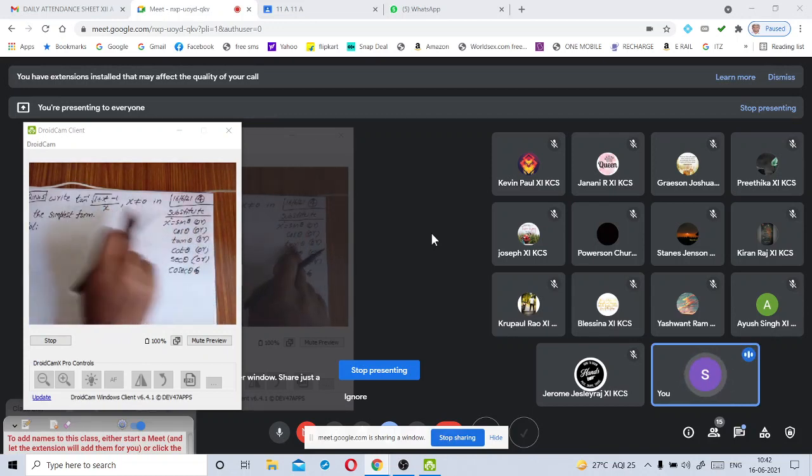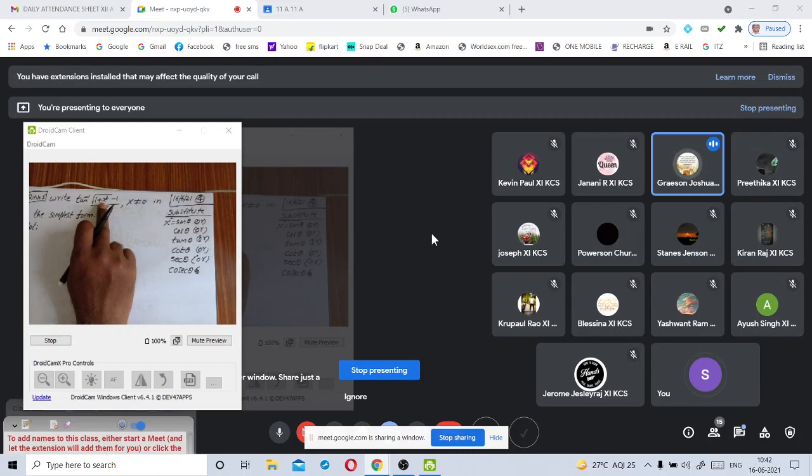Suppose if you substitute x is equal to tan theta, what will you get here? 1 plus tan square theta. Is it a trigonometric identity?